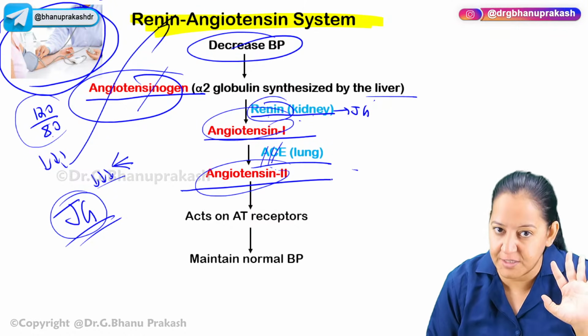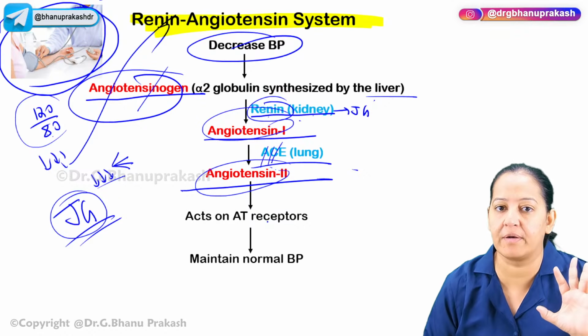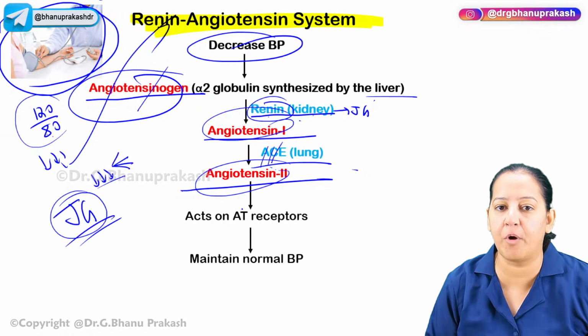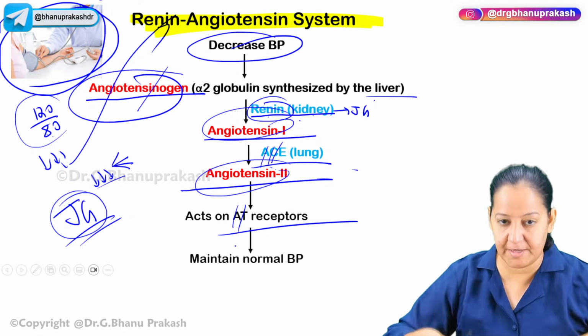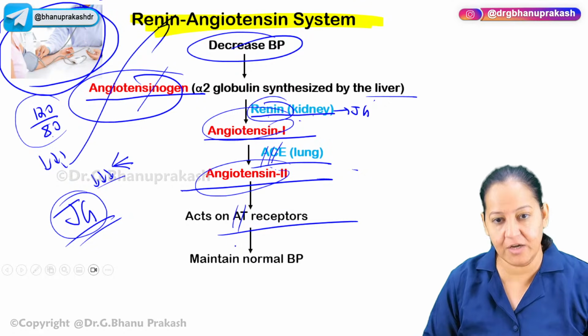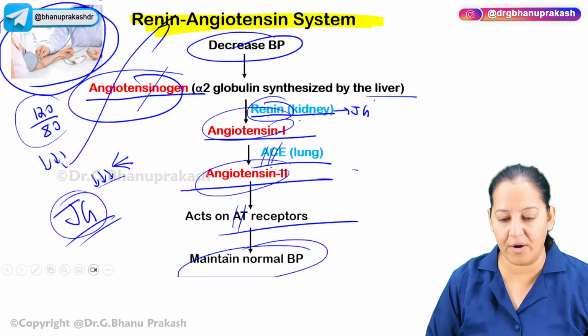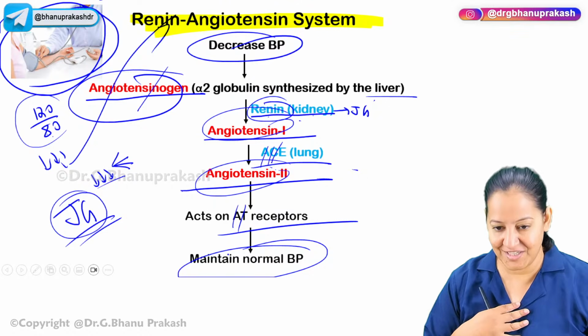Then this angiotensin 2 acts on 6 organs. I will tell you the 6 organs in the human body which have angiotensin receptors. Angiotensin receptors are present in 6 organs, and by acting on these 6 organs, they normalize the BP. So God has given the backup. So imagine my blood pressure. First you see,